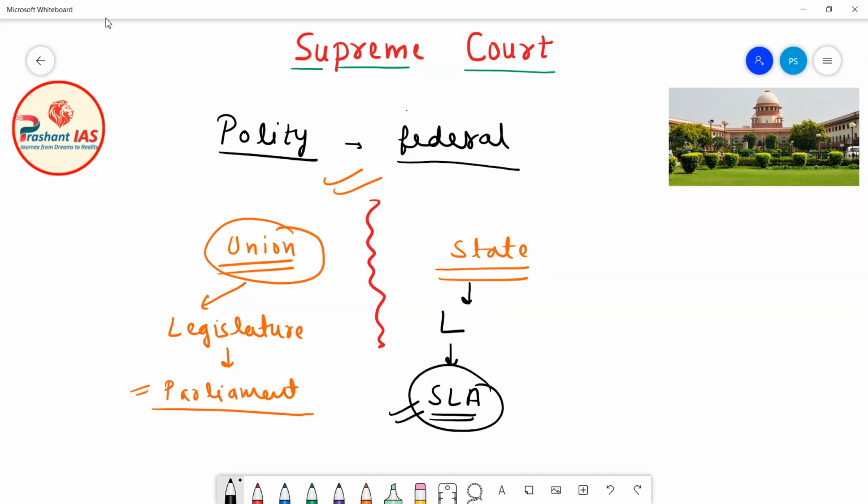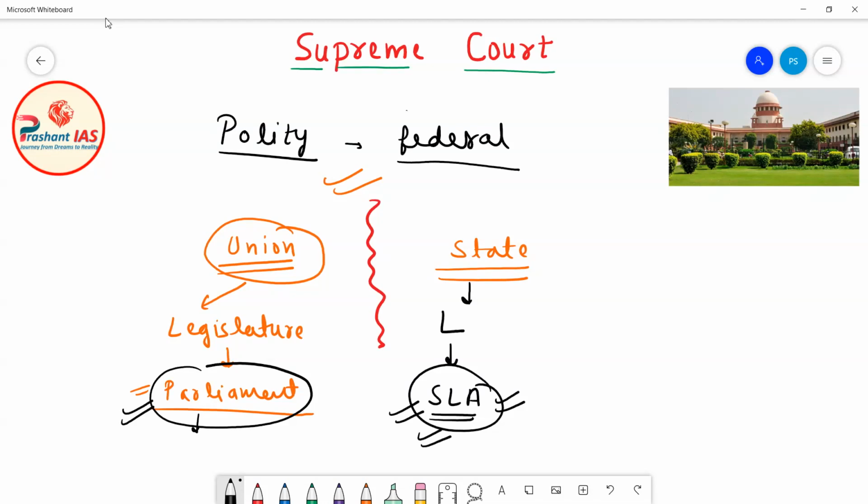Now Parliament is authorized to make laws on the Union List given in Schedule 7 of the Indian Constitution, and the state legislature is authorized to make laws on the State List given in Schedule 7. Parliament makes laws for the entire country, whereas a state legislature makes laws for the concerned state.